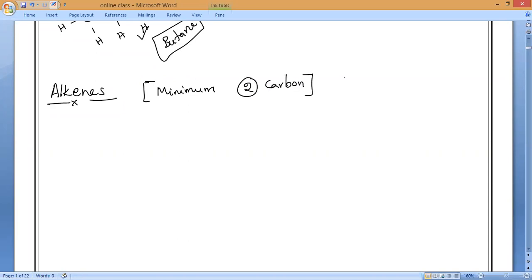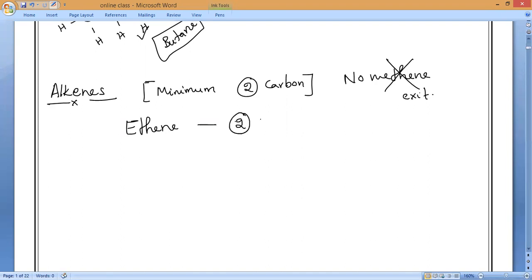That is why methene does not exist. Do you understand, everybody? It does not exist because methane has only 1 carbon. So alkenes always start from ethene, which has 2 carbons.